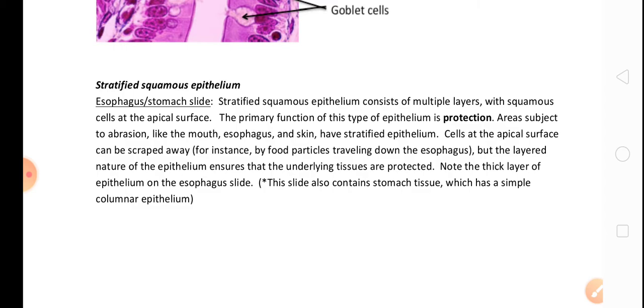The main function is to provide protection. So the main function of the stratified squamous epithelium in the esophagus and stomach is to provide protection.